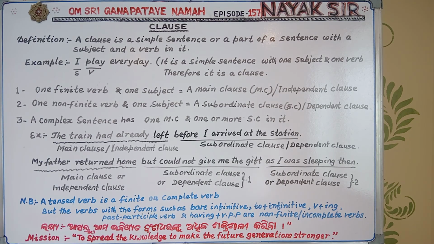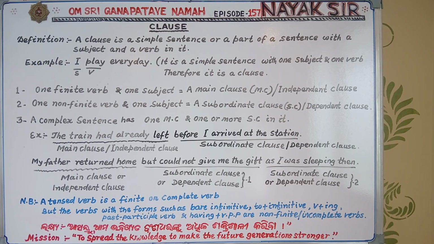Each tense has four forms: simple, progressive or continuous, perfect, and perfect continuous or perfect progressive. One tense has 4 forms and 3 tenses have 12 forms. So a tensed verb is a finite or complete verb.